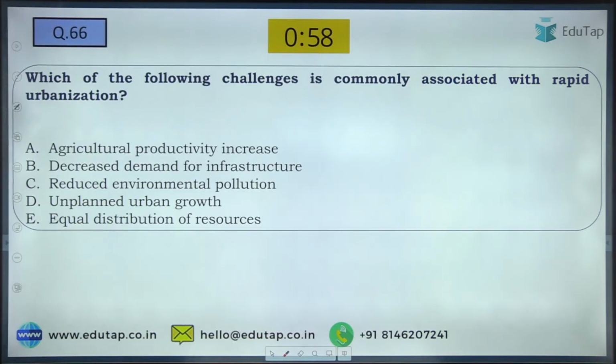Question number 66. Which of the following challenges is commonly associated with rapid urbanization? Very easy question. Please answer. Which of the following challenges is commonly associated with rapid urbanization?